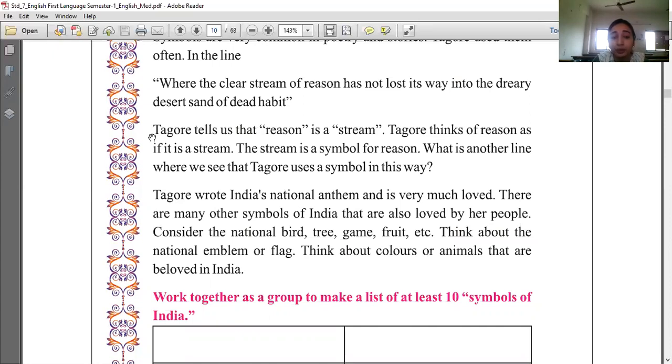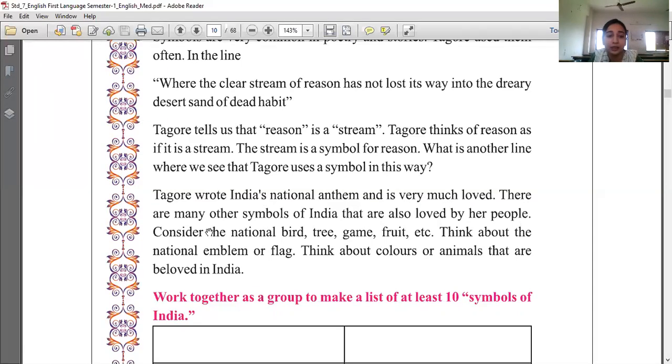Now in the poem you have to see another line which uses a symbol like this. What is the other line where we see that Tagore uses a symbol in this way? So you have to find such lines from the poem and we will discuss in the next class. Clear? Now next, Tagore wrote India's national anthem and it is very much loved. Our national anthem has been written by Rabindranath Tagore.